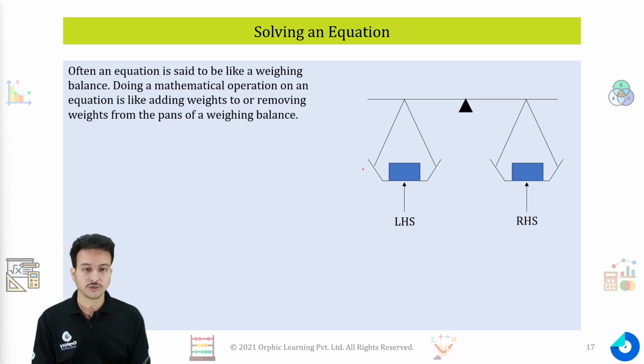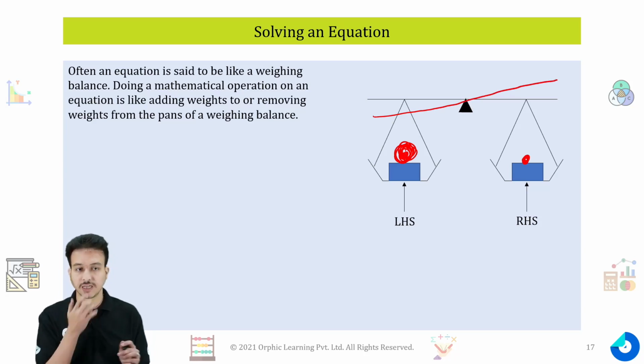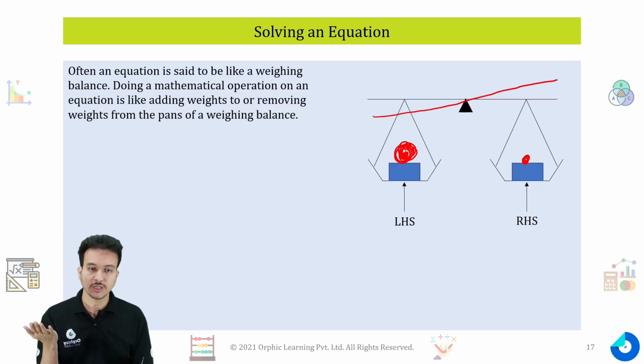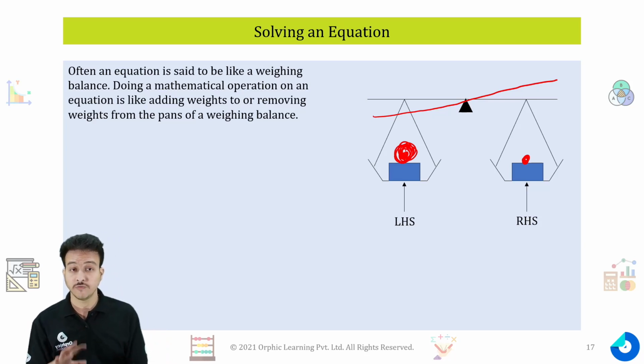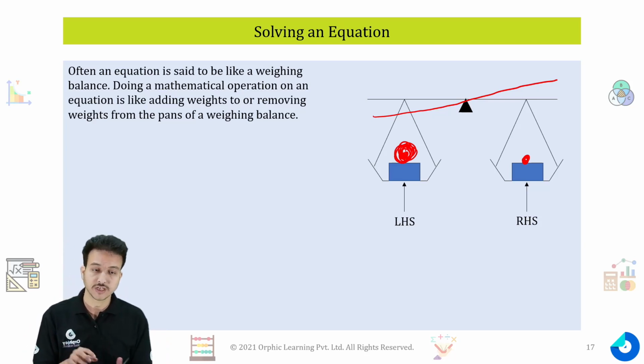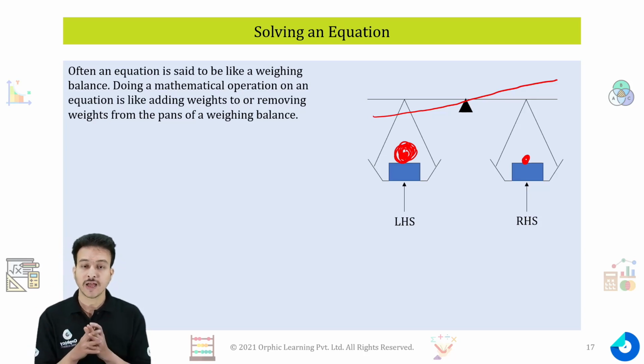But if I add some weight over here and lesser weight over here, then definitely the bar will not be horizontal. It will bend on the left hand side because we added more on the left and less on the right. You can't do the same with the equation. That means you can't add two different numbers on both sides. That is why we are comparing the equation with the weighing balance.